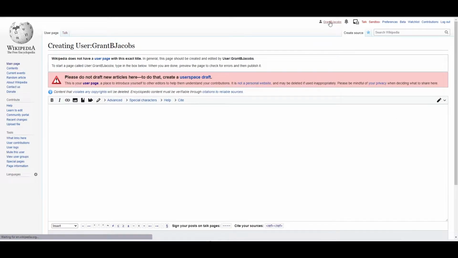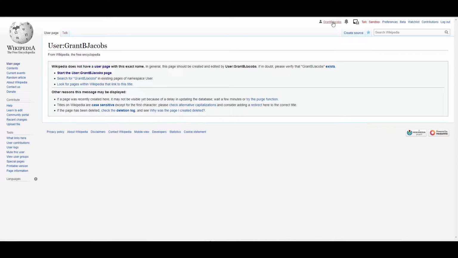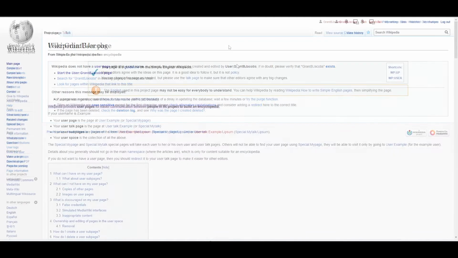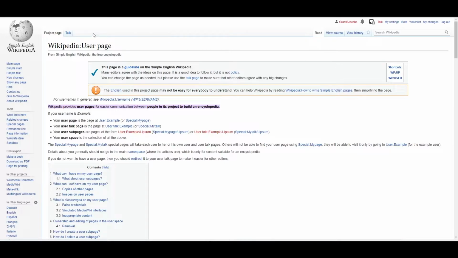Now, if we go back to this page where it has the user page, okay, so if we go to the Wikipedia page entitled user page, it gives you some guidelines about what you should be doing on your user page. Now it says that Wikipedia provides user pages for easier communication between people in its project to build an encyclopedia. And that's really the goal here.